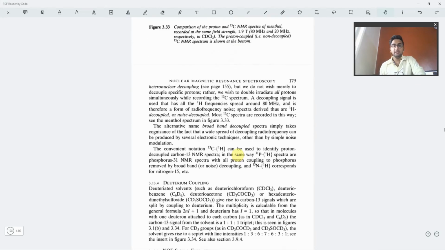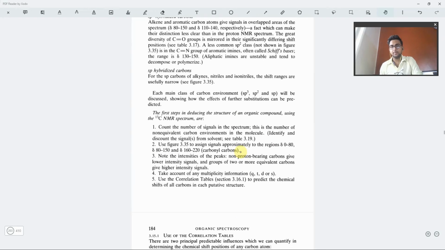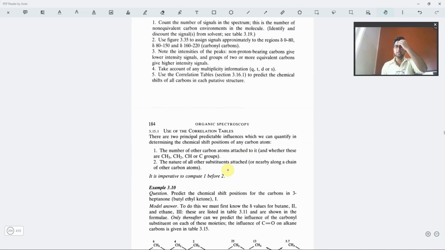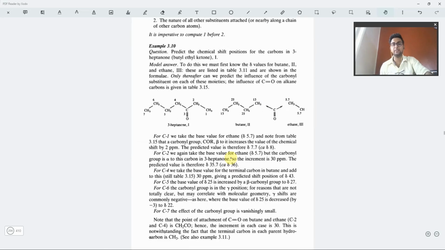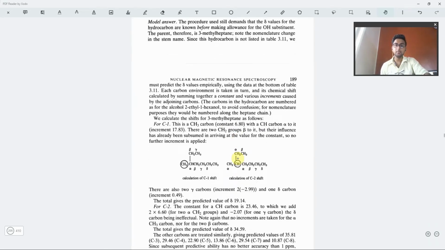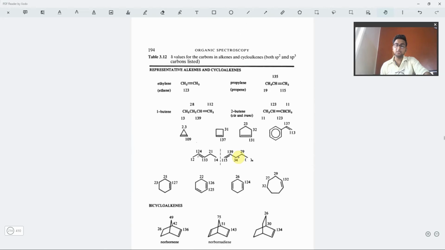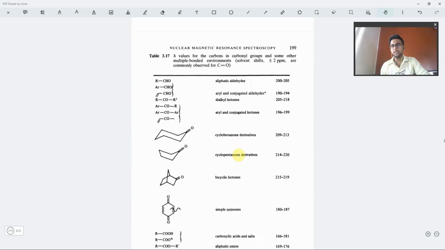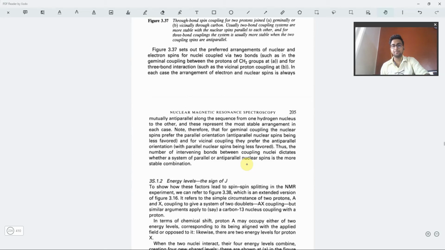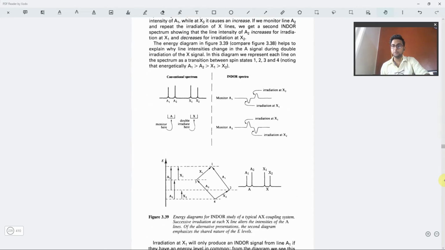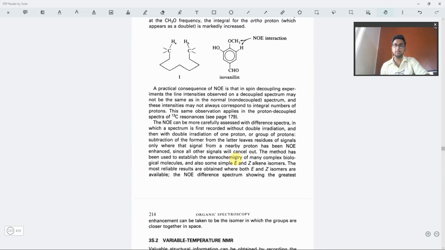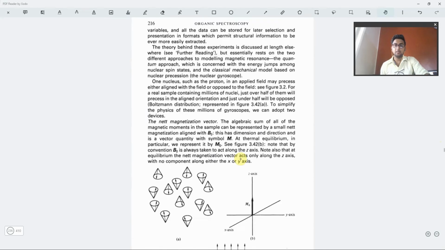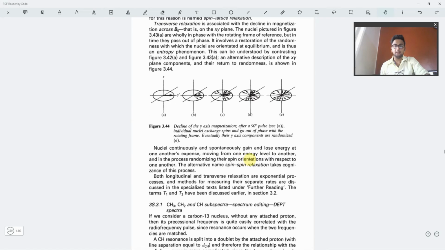C13 NMR is, as I explained, not so extensively explained, but the amount of information given in this book is quite enough for NET and GATE. I'm not going into details of that because you have seen already that NMR is explained in the best way in this book. So, moving on to the next part. The NMR part is not finished.